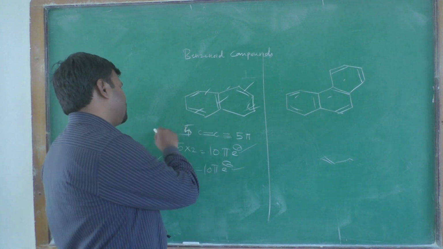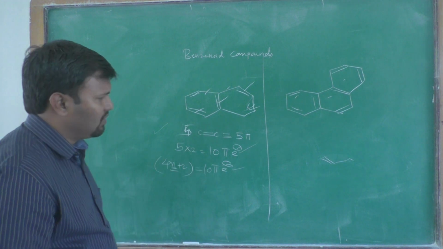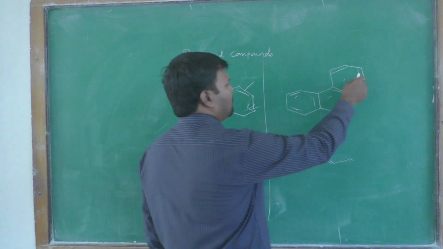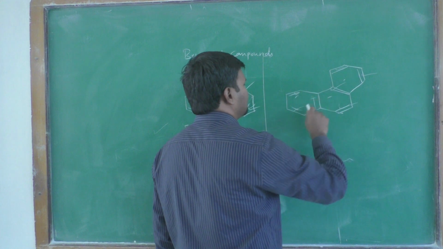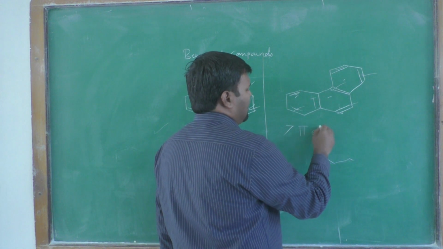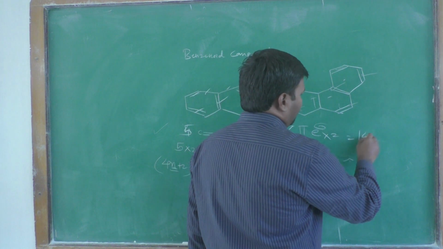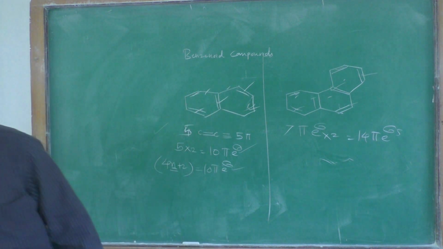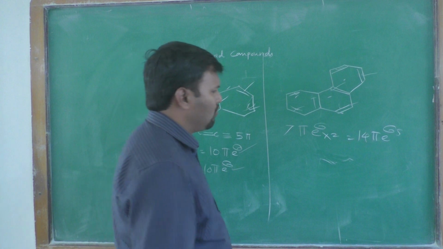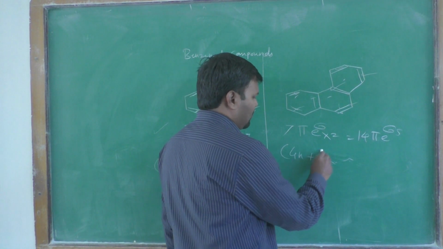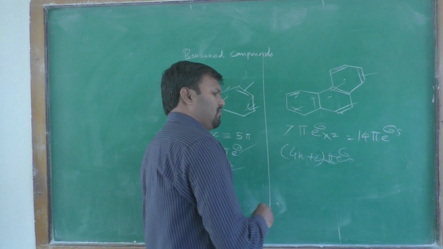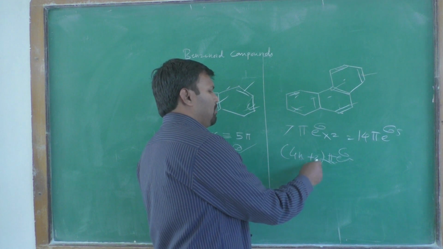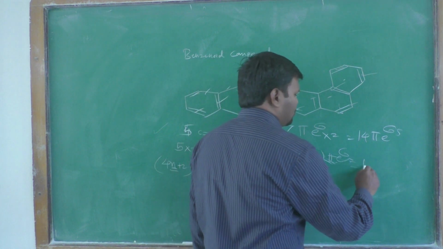This is a planar structure, a cyclic structure, and there is delocalization of pi electrons also formed. In this case, when you see the number of pi bonds, 1, 2, 3, 4, 5, 6, 7, there are 7 pi bonds. Therefore 7 into 2, it is a 14 pi electron system. Does it fit our Huckel rule? We can see the 4n plus 2 pi electron system. When you put n equal to 1, 6 pi electrons, when n equal to 2, 10 electrons, when you put 3, 4 into 3 plus 2, there is 12 plus 2, it is 14 pi electrons.